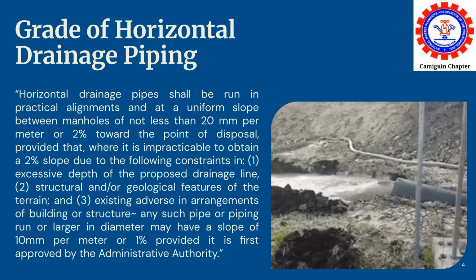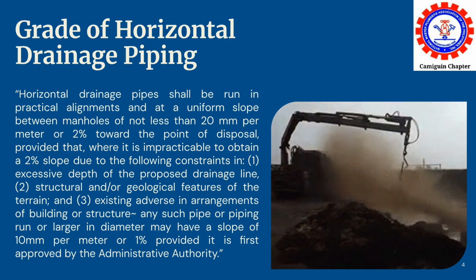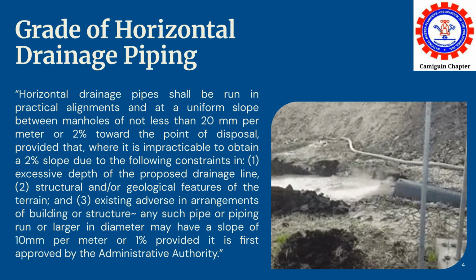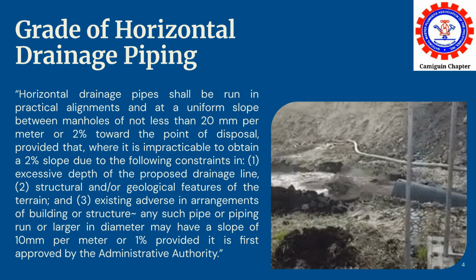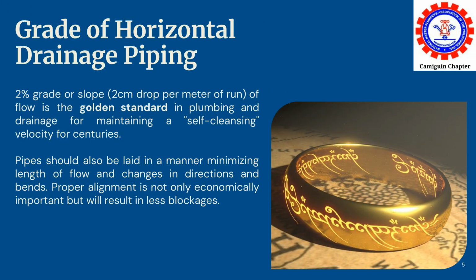Regarding the grade of horizontal drainage piping, it should be run at a uniform slope of not less than 20 millimeters per meter or 2%. If this is impractical due to specific constraints, a 1% slope may be allowed with approval from the administrative authority. This 2% slope is considered the golden standard in plumbing for maintaining a self-cleansing velocity. Proper alignment not only aids in efficiency but also helps minimize blockages.